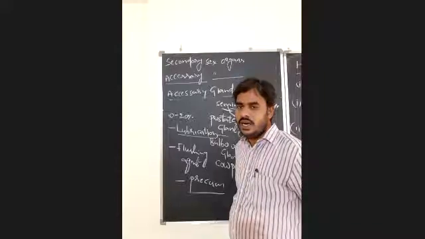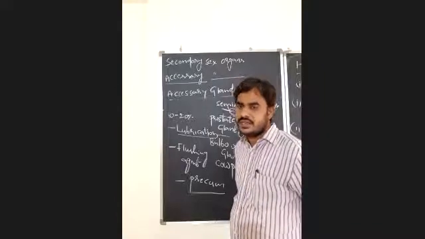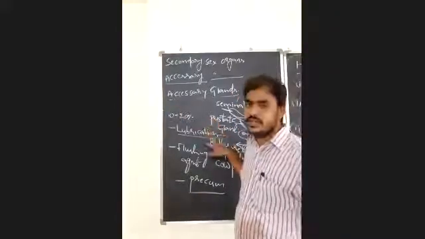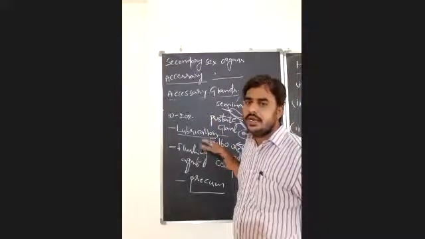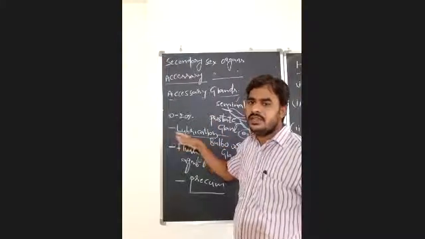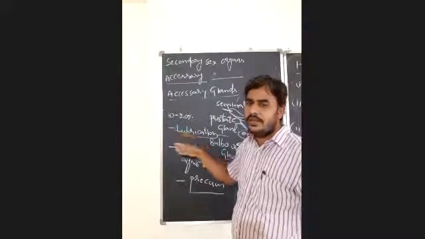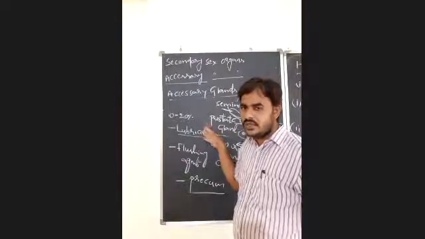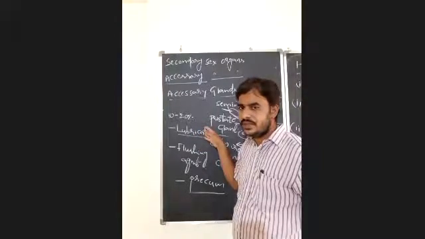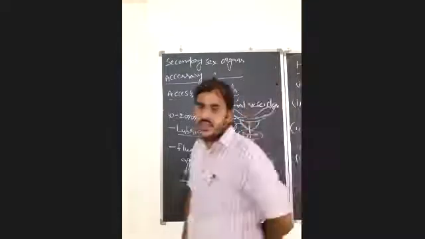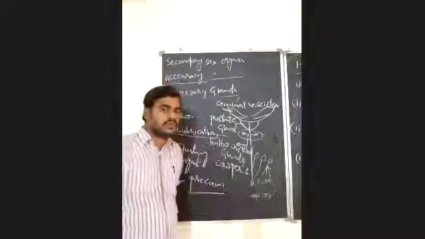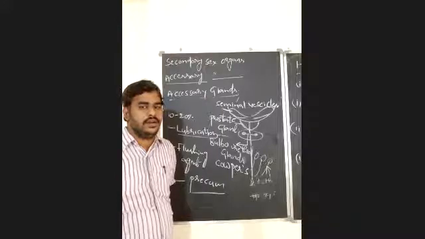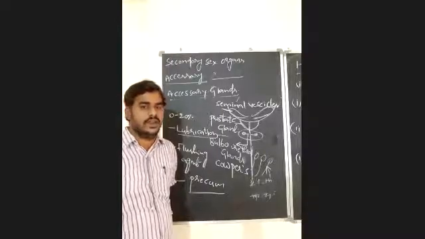After that, we will discuss common diseases of the male reproductive system. Actually, after completion of this, I will give you the semen. Already I told you what semen is. Semen is a mixture of a solid and a fluid part, that is, spermatozoa and seminal plasma. We will discuss the composition of semen, the pH of semen, the quantity of semen, and all. If there is any defective development of spermatozoa, that also I will give you. And after completion of that, we will discuss the common diseases that affect the male reproductive system.